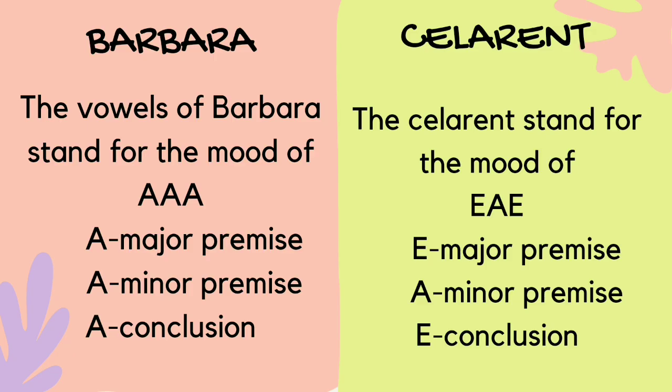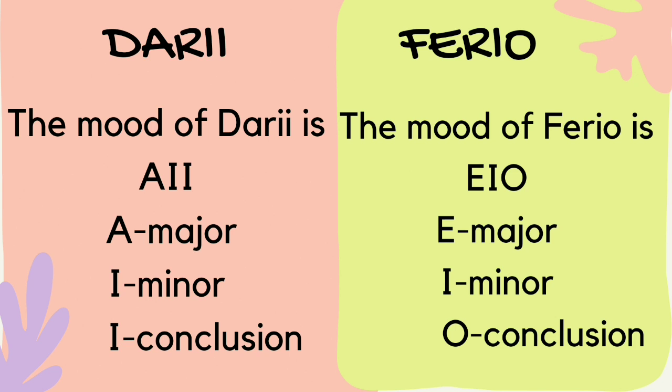Barbara. The vowels of Barbara stand for the mode of A. A is a major premise, A is a minor premise, A is the conclusion. The Celarent stands for the mode of E. That is the vowel of Celarent. So E is a major premise, A is a minor premise, E is a conclusion. Darii. The mode or vowel of Darii is A is the major, I is the minor, I is the conclusion. Is the Ferio. The mode or vowel of Ferio is E stands for the major, I stands for the minor, O stands for the conclusion.